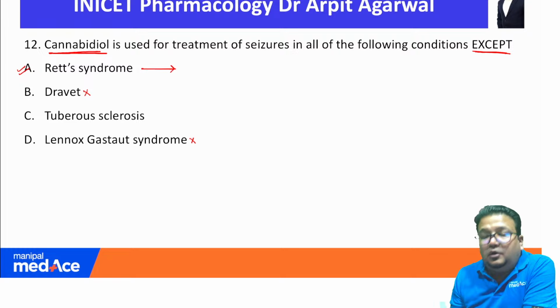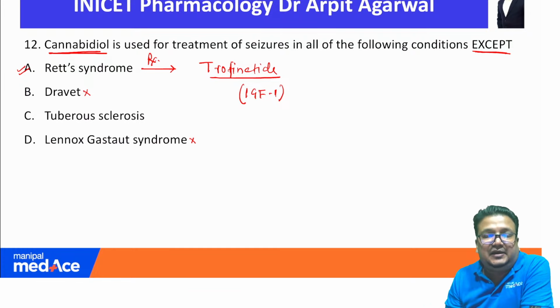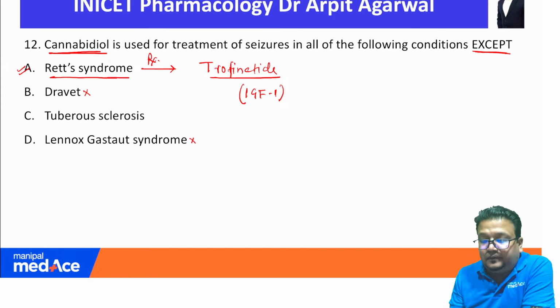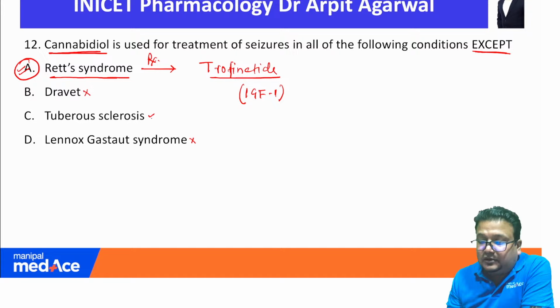Rett syndrome you could have answered, because there is only one new drug that was asked last time: trofinetide. Trofinetide is a new drug, a neuropeptide analog, an IGF-1 analog, recently approved for treatment of Rett syndrome, that was asked in last year's INICET. So you know that cannabidiol is unlikely to be used for Rett syndrome. So that is the answer. Dravet's and Lennox-Gastaut are mentioned in my notes, and tuberous sclerosis complex also can be benefited by cannabidiol. This is how you can answer this particular question.